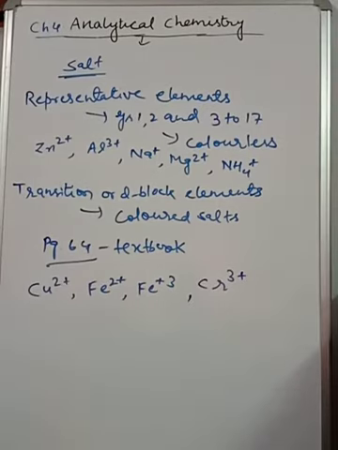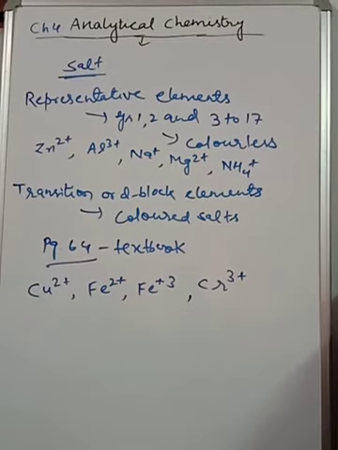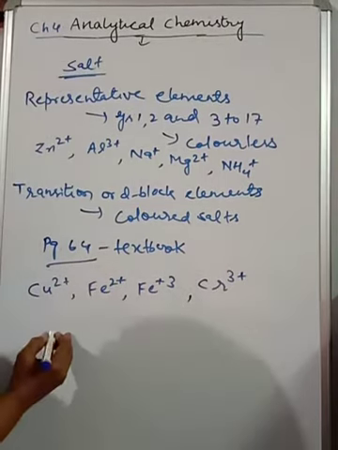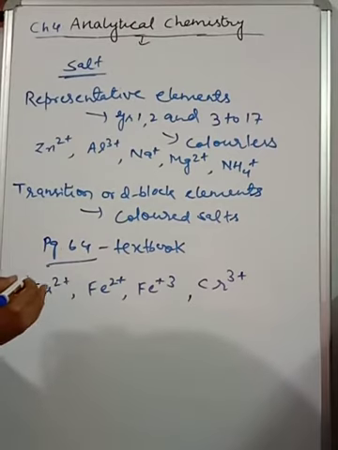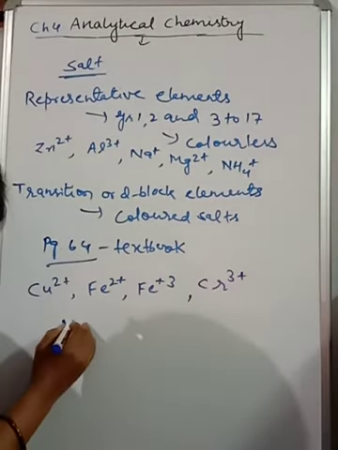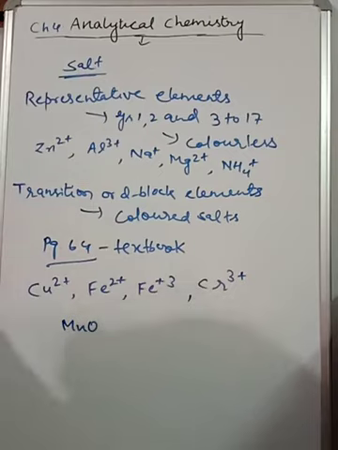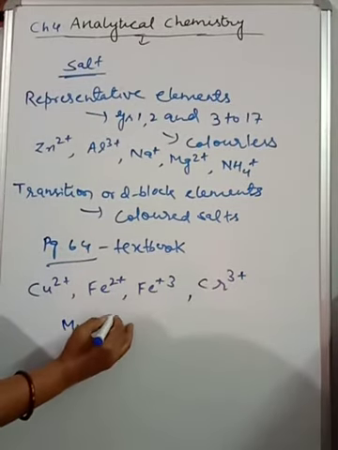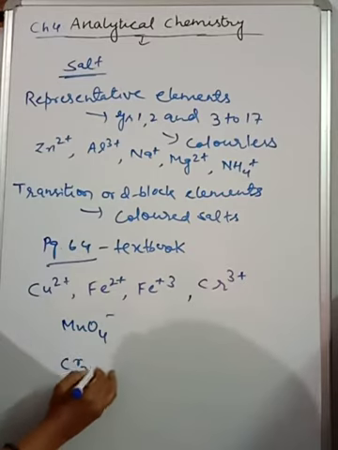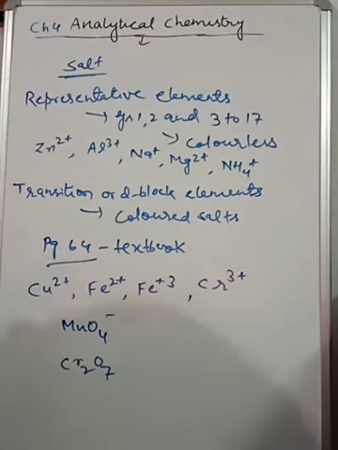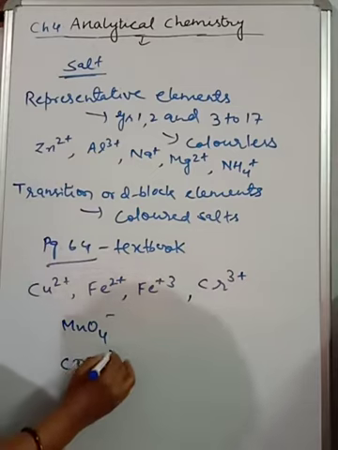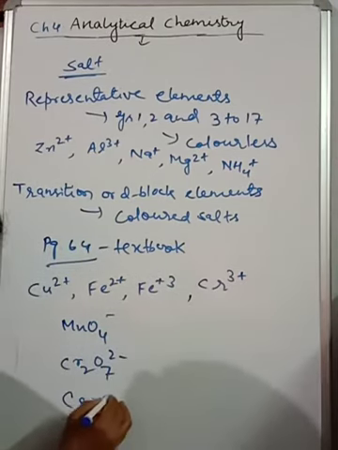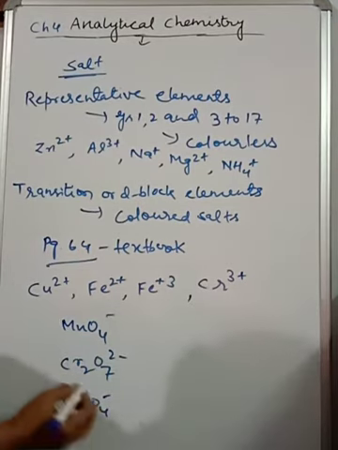And some anions are also there which are colored as well as colorless. Like I am mentioning here some anions that are colored: manganate, dichromate and chromate.